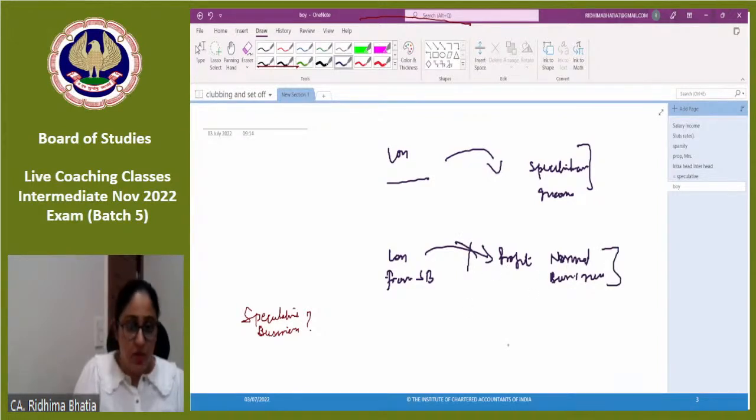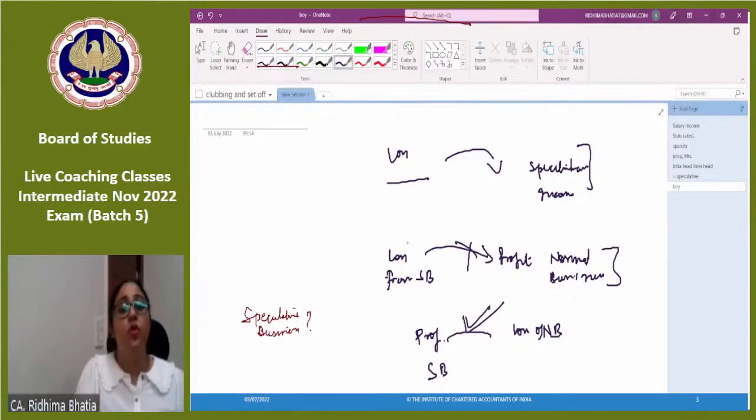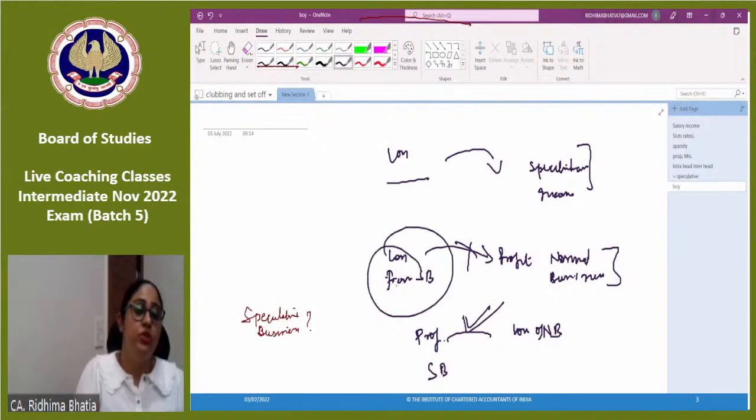ठीक है? But yes, on the contrary, if there is a loss of normal business and there is a profit from speculative business, can you set it off? Yes, that is allowed. Restriction is on the loss to be set off, and that is speculative business का loss only from speculative income. उसका loss मेरी normal income को reduce नहीं करना चाहिए. Your speculation loss should not reduce my normal income. But yeah, my normal income loss can reduce my profit from speculative income. Restriction is not vice versa, but only one way.